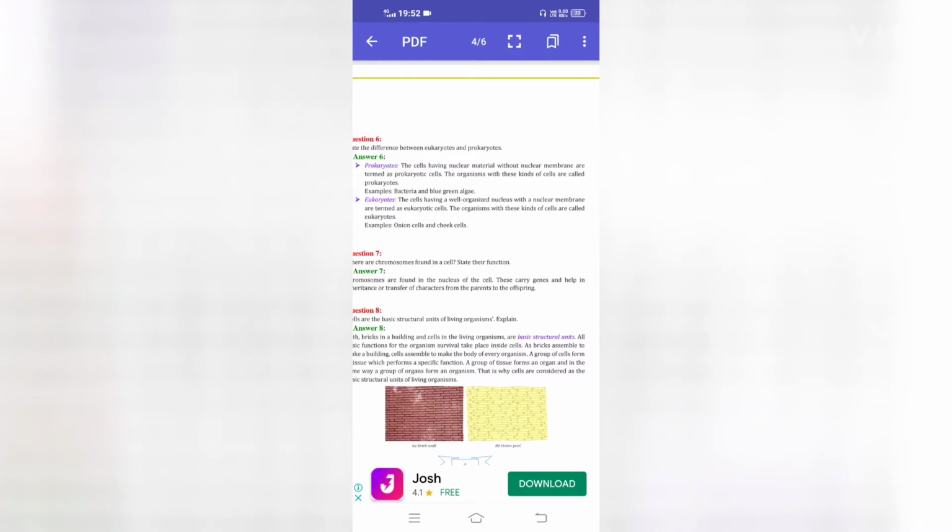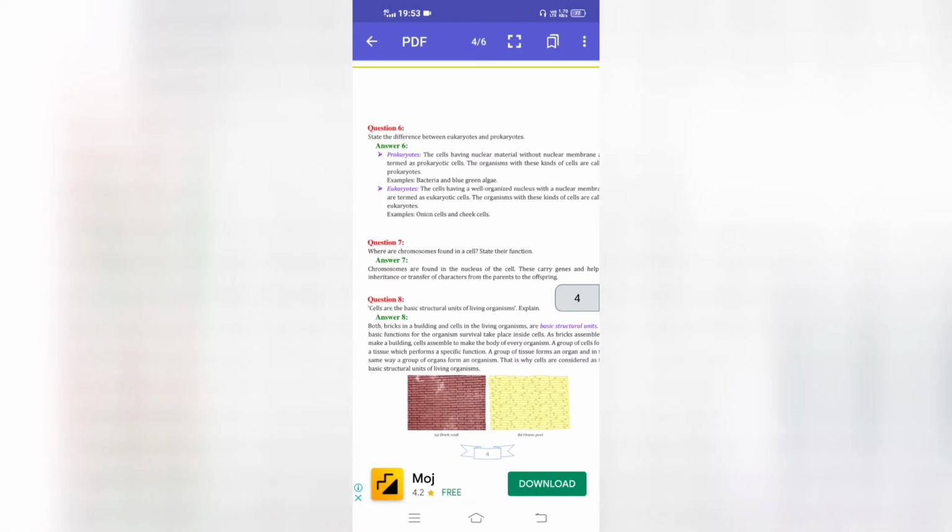Examples: bacteria and blue-green algae. Eukaryotes: cells having a well-organized nucleus with a nuclear membrane are termed eukaryotic cells. The organisms with these kinds of cells are called eukaryotes. Examples: onion cells and cheek cells.